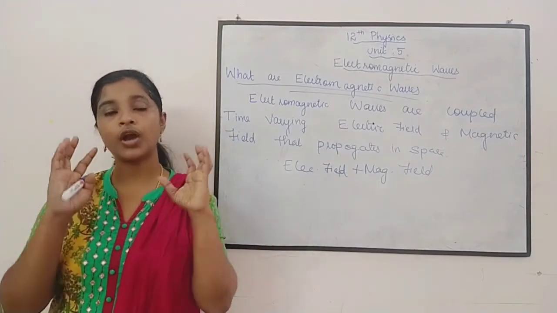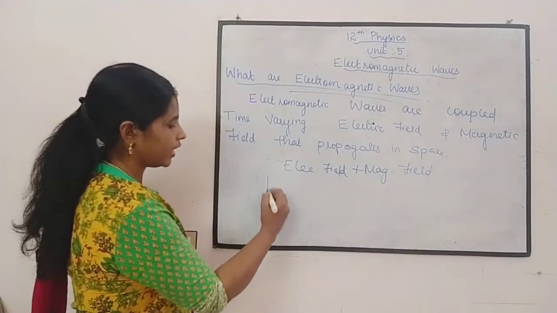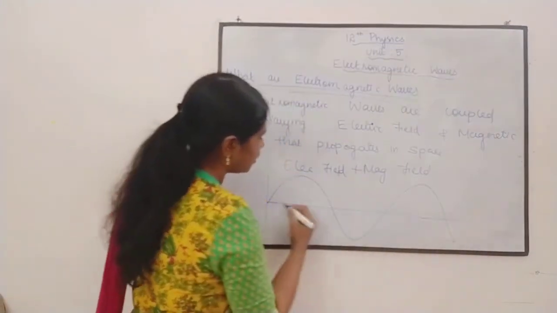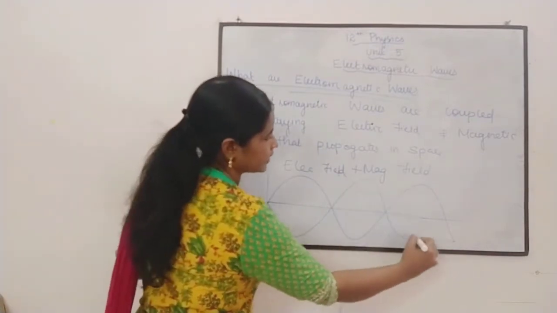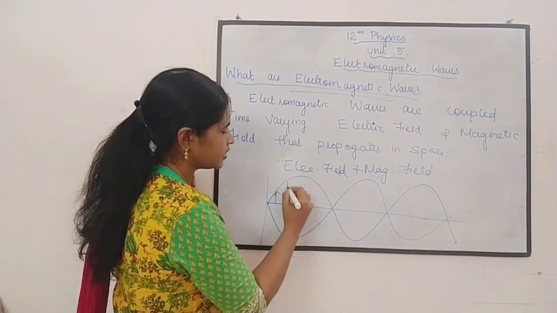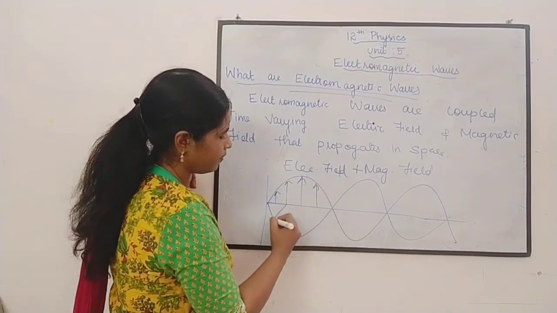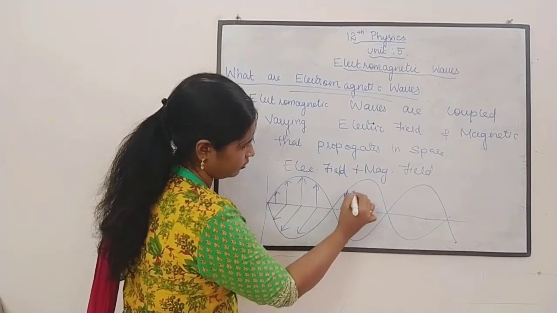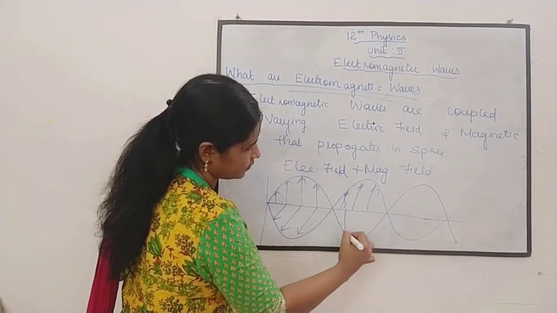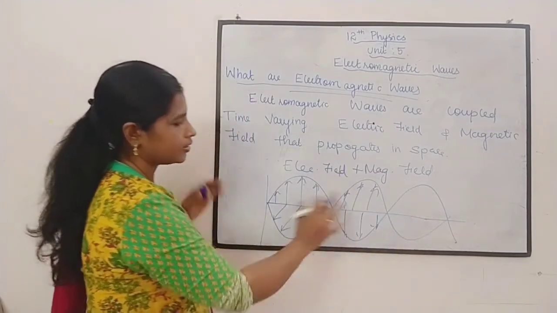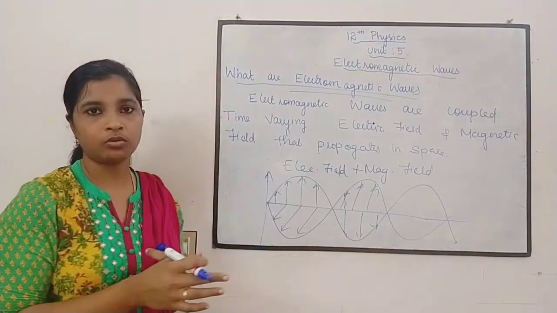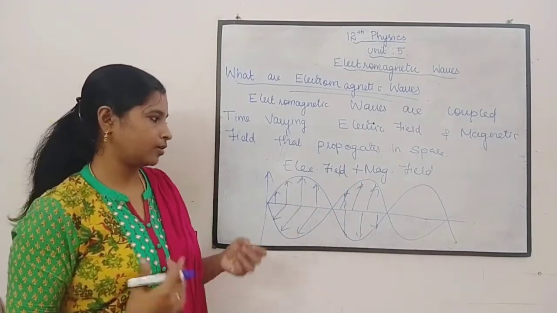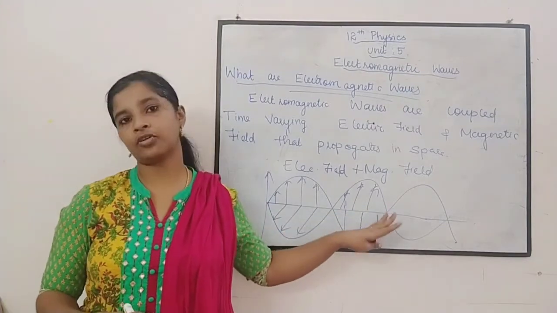Now, I just told you how the electromagnetic wave forms. The electromagnetic wave is a combination of an electric and a magnetic field. Suppose this is an electric field, then this will be a magnetic field. Or suppose this is a magnetic field, and this will be the electric field. So this is what an electromagnetic wave looks like, which we will study clearly in the upcoming topics.